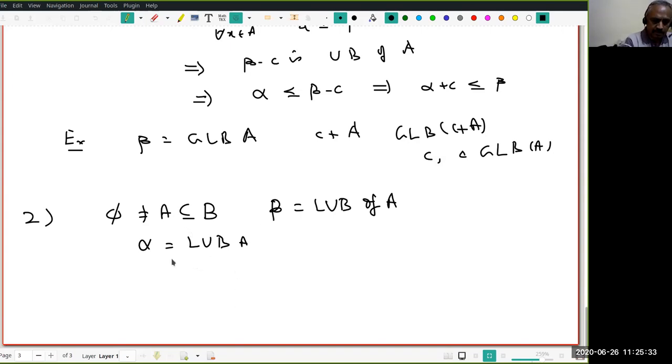I am saying let alpha be the LUB of A. That means it is given to me. Then I want to know what is the relation between alpha and beta. Can you guess?